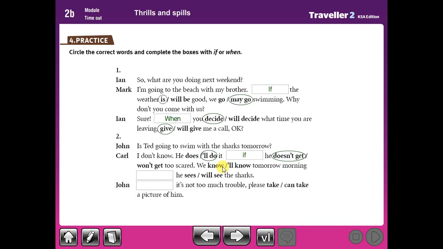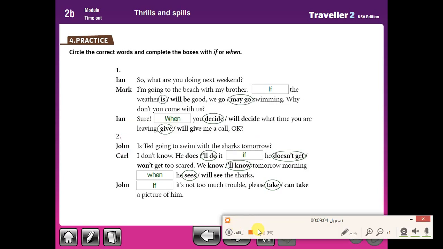We know that tomorrow morning we will see the sharks, so we put when here. So if or when before the main clause, followed by present simple. If it is not too much trouble, please take, imperative, a picture of him. Thank you.